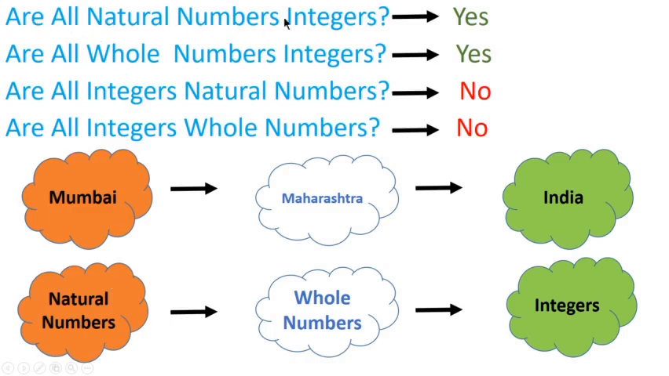Are all natural numbers integers? Yes, all natural numbers are integers. Are all whole numbers integers? Yes, all whole numbers are integers. Are all integers natural numbers? No, not all integers are natural numbers. Are all integers whole numbers? No, not all integers are whole numbers.